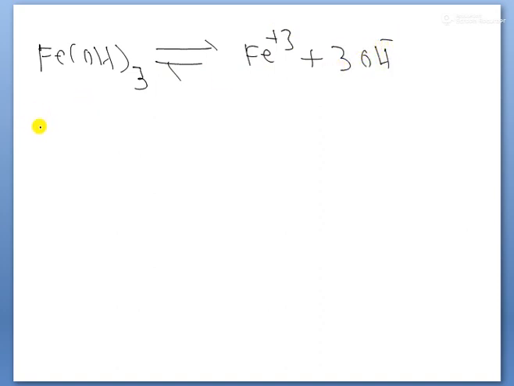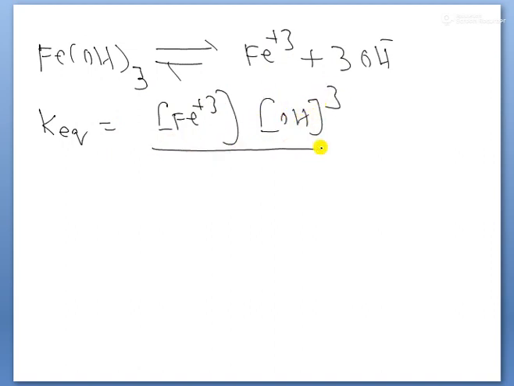Now we write the equilibrium constant for this reversible reaction: the concentration of Fe3+ times the concentration of OH minus to the power of 3, divided by the concentration of ferric hydroxide.